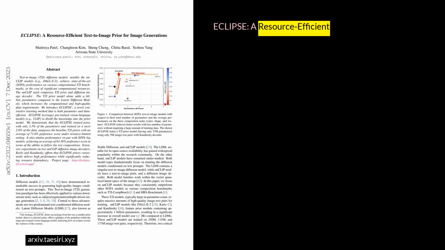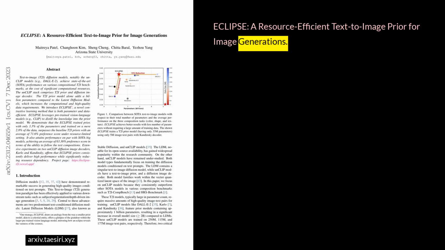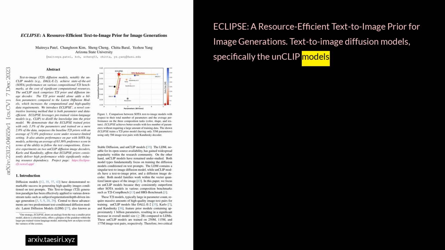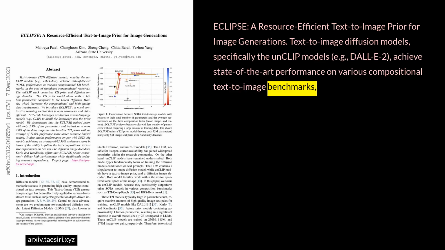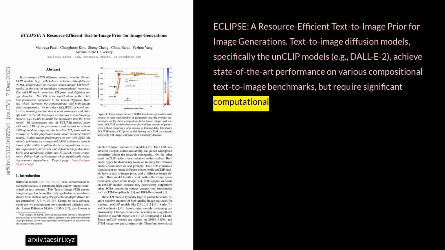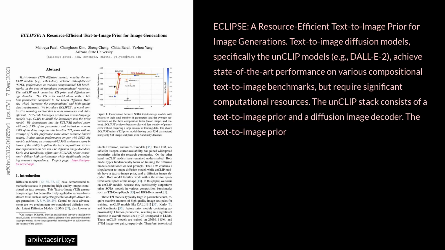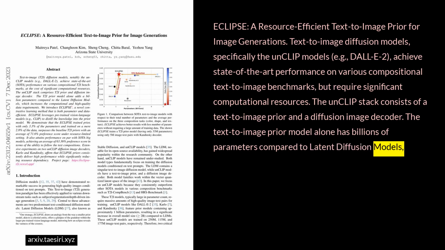ECLIPSE, a resource-efficient text-to-image prior for image generations. Text-to-image diffusion models, specifically the unCLIP models, for example DALL-E 2, achieve state-of-the-art performance on various compositional text-to-image benchmarks, but require significant computational resources. The unCLIP stack consists of a text-to-image prior and a diffusion image decoder. The text-to-image prior model alone has billions of parameters compared to latent diffusion models, resulting in increased computational and high-quality data requirements.